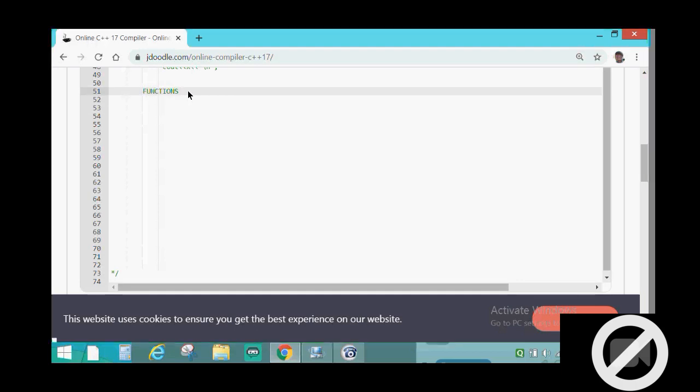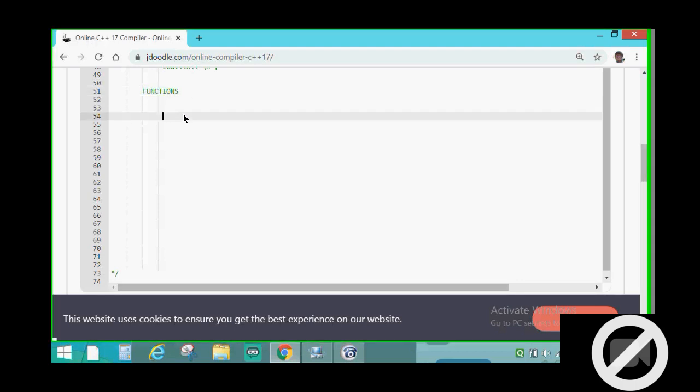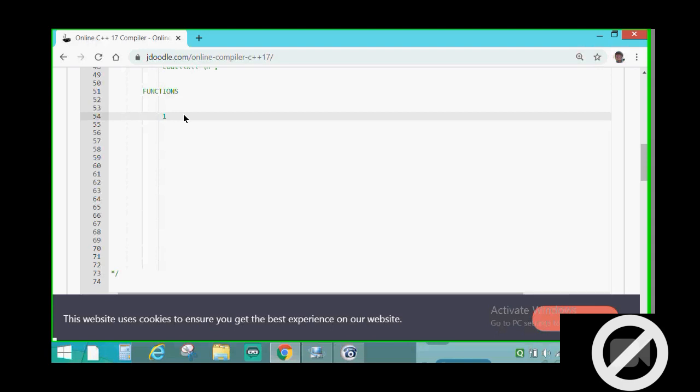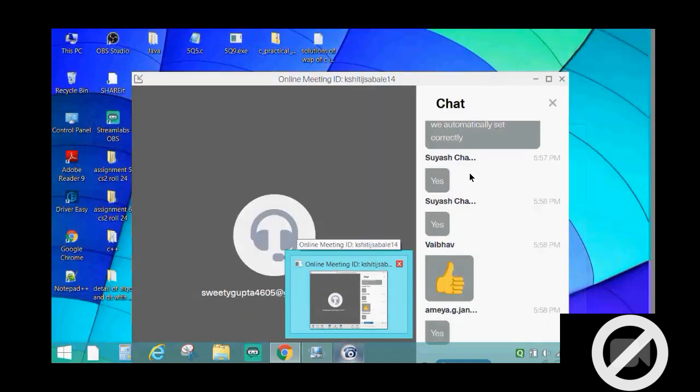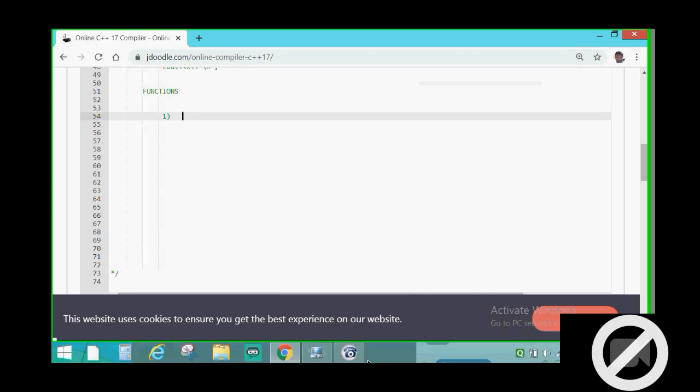The headline must be short and simple. Now the first function, give me a second. I will decide in what order I have to tell the functions. Till then, if anybody has a doubt, please write it in the chat section so that I would be able to clarify it.